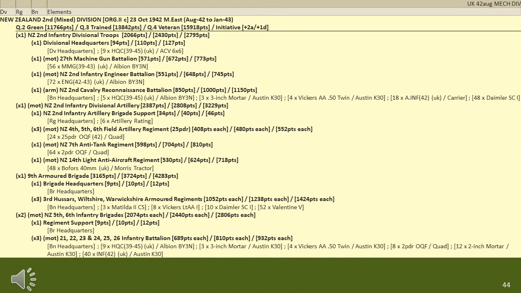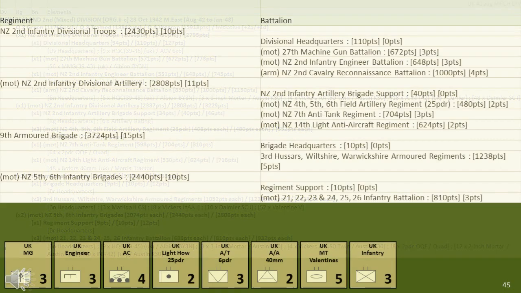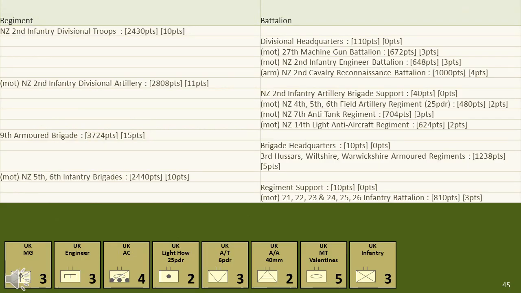Seeing the big focus in this period was an experimental division in terms of trying to create a mechanised or mixed division. The New Zealand 2nd Mixed Division had 2 infantry brigades and an infantry armoured brigade. This was a short-lived experiment, so clearly it didn't work.